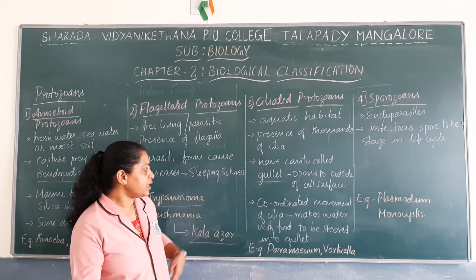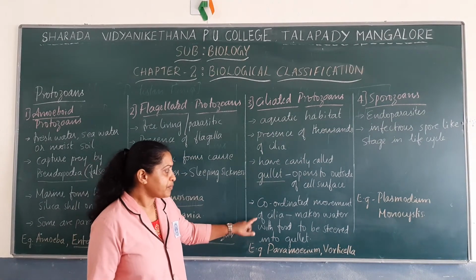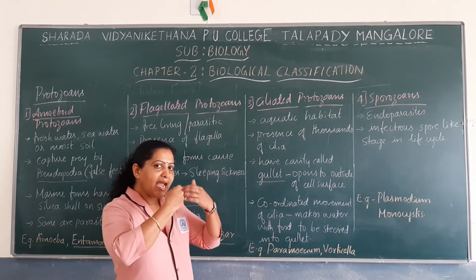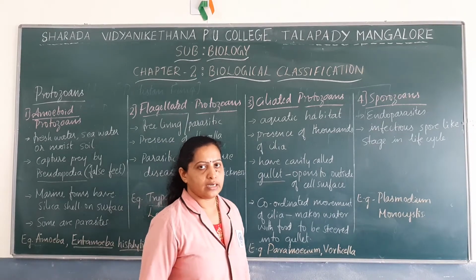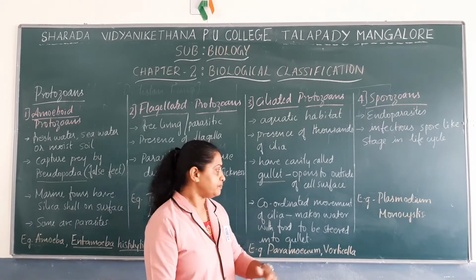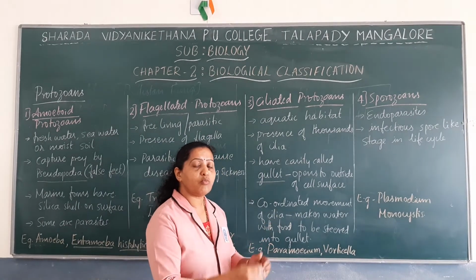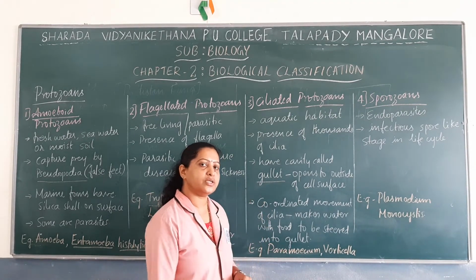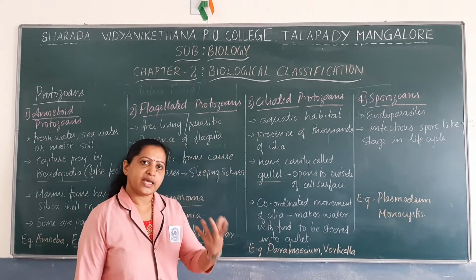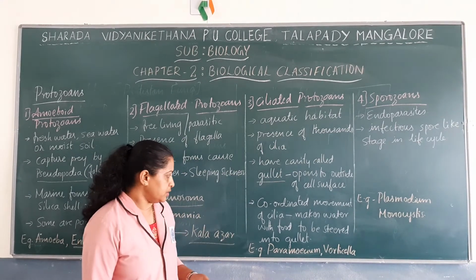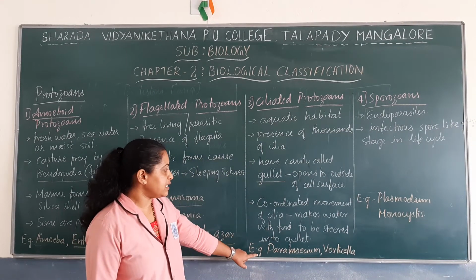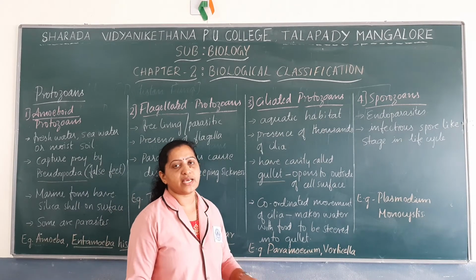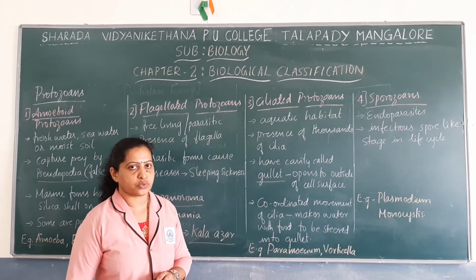Because of the coordinated movement of cilia, water along with the food is steered into the gullet. The gullet is a cavity. In this way they obtain their nutrition. Examples for ciliated protozoans are Paramecium and Vorticella.